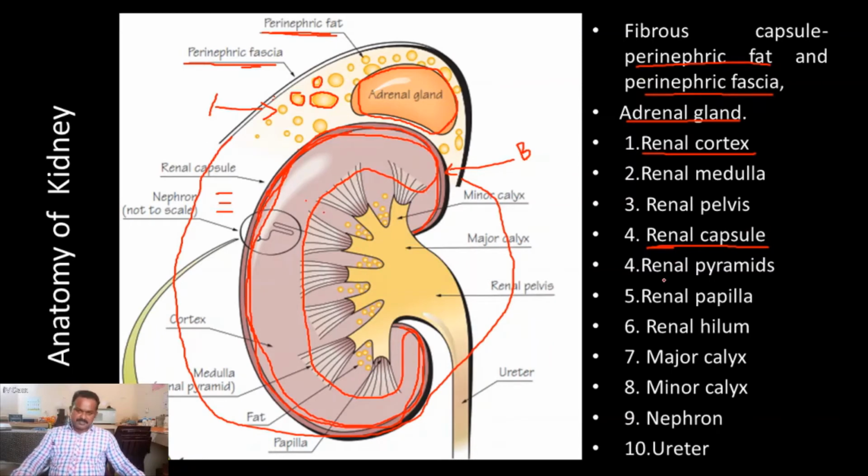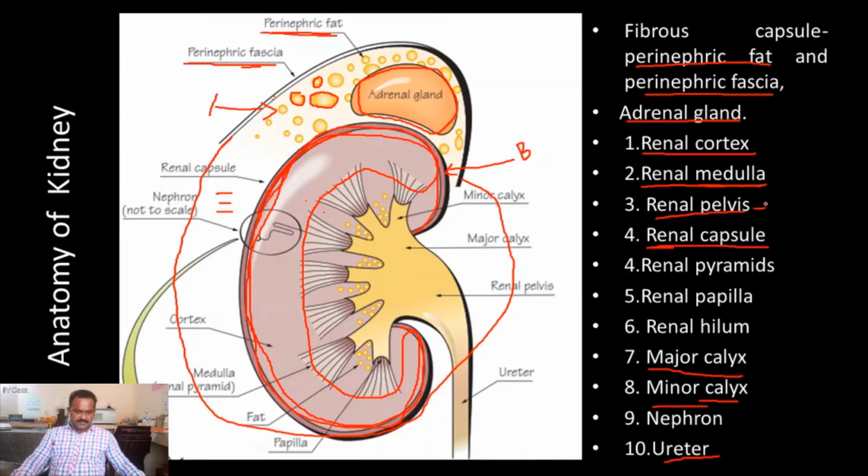Another part of the kidney is called the renal medulla. The remaining part, collectively called the renal medulla, is also the inner part of the kidney. The renal medulla contains major parts like the renal pelvis, major calyx and minor calyx, and ureter. These are the other parts present in the renal medulla.